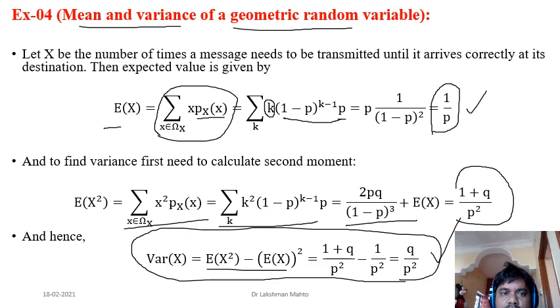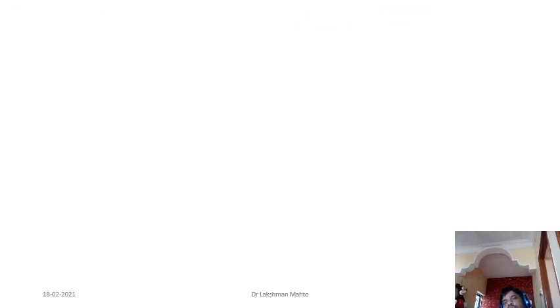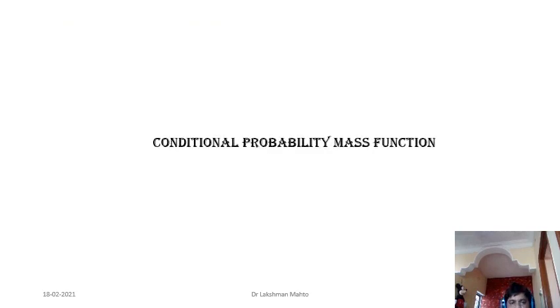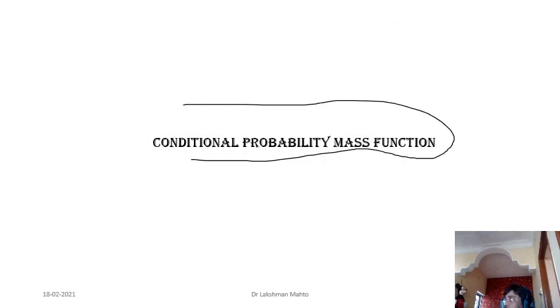Now I'm coming to discuss today one interesting concept of the probability mass function that we call the conditional probability mass function. I won't go into detail because we don't have much time. I had already told you that if some random experiment is given but you are unable to see the complete outcome, all possible outcomes in that random experiment, you fail to observe that, you just have partial information or some prior information or prior belief.